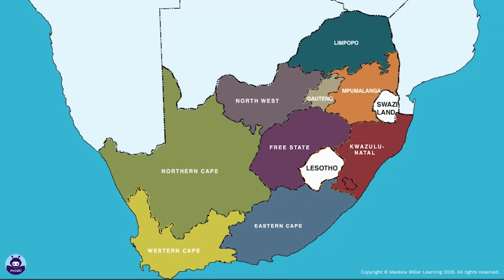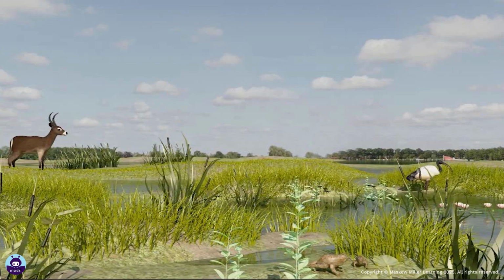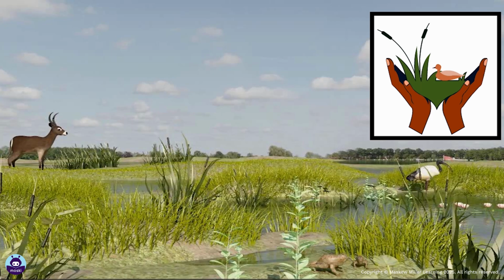An example of a wetland is St. Lucia or Isimangaliso Wetland Park in KwaZulu-Natal. It is the third largest wetland in South Africa. Wetlands are an important part of our environment and should always be protected.